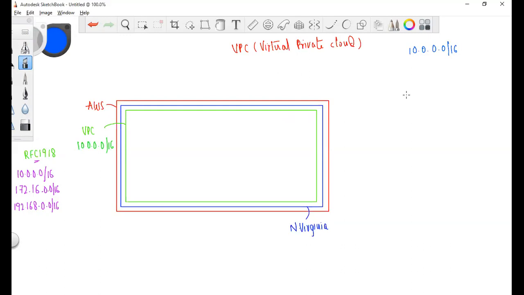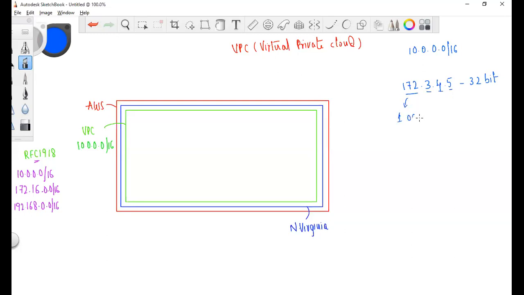An IP address looks something like this. It is 32 bits long. The IP address is divided into 4 octets.